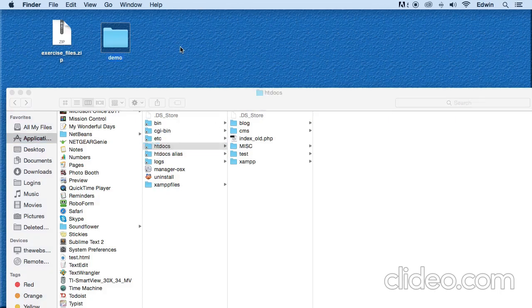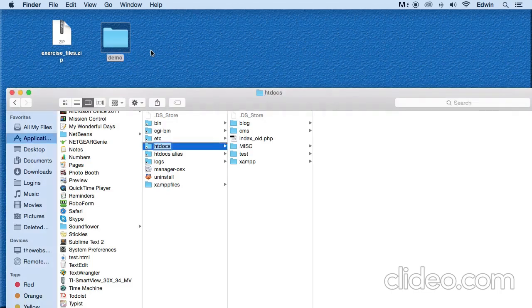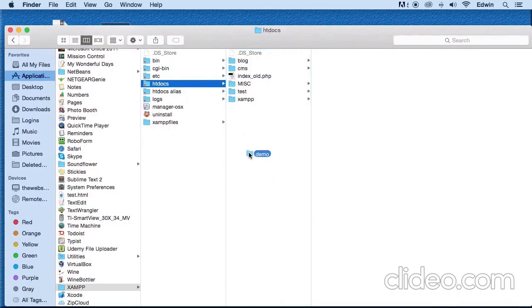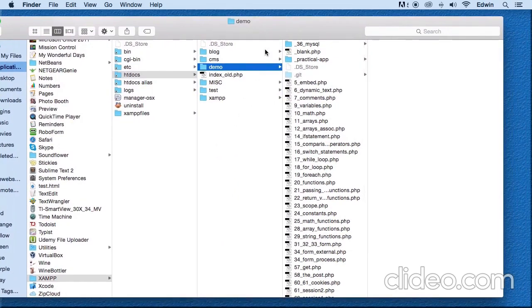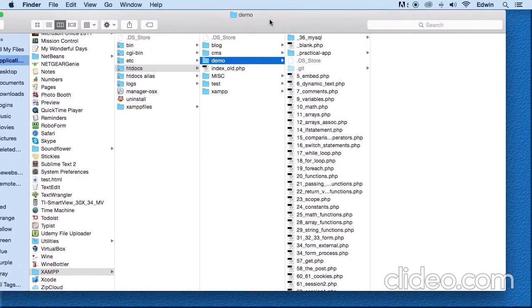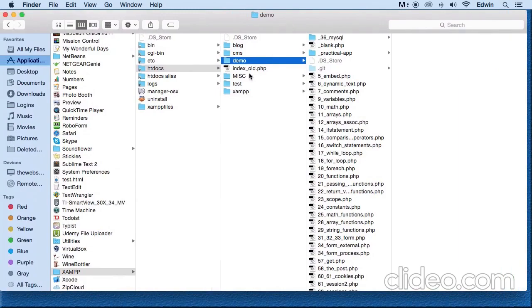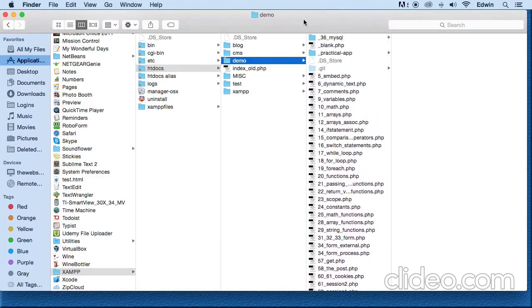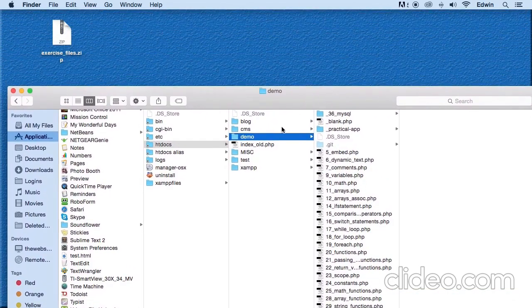So what you're gonna do is, if you want to use your exercise files, drag that folder into that htdocs, and then you can use it there. All right. Now, later on, just because this lecture that you're watching right now was made after I made a lot of exercises, a lot of lectures, later on I'm going to tell you to make a folder called demo. Right? Now, you can't have two folders named the same in the same directory.